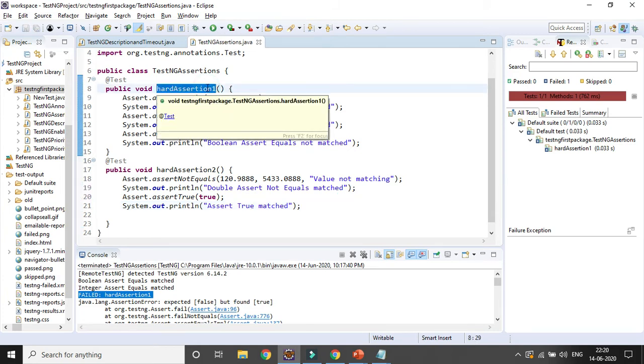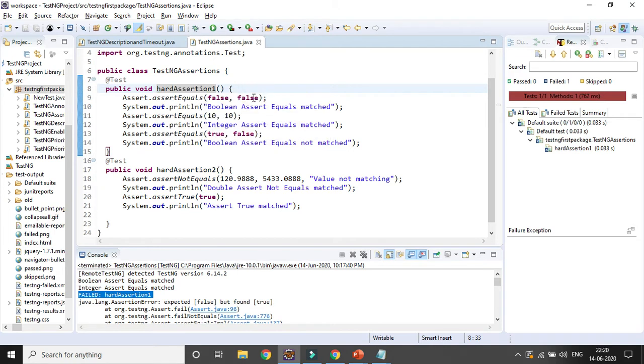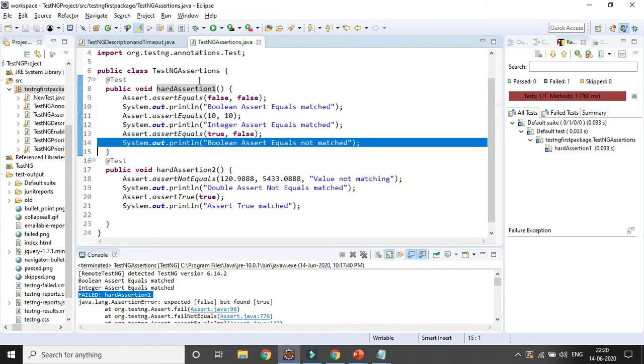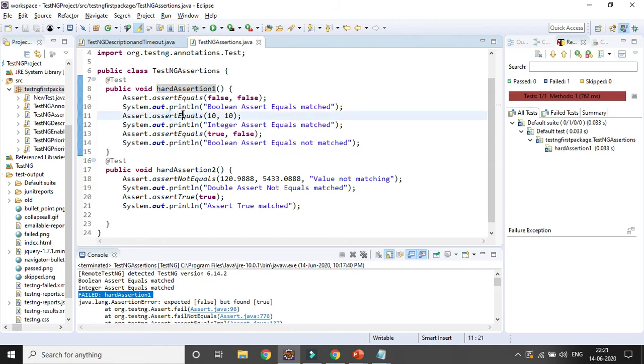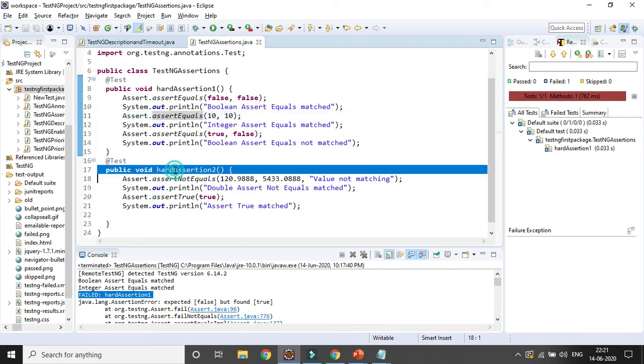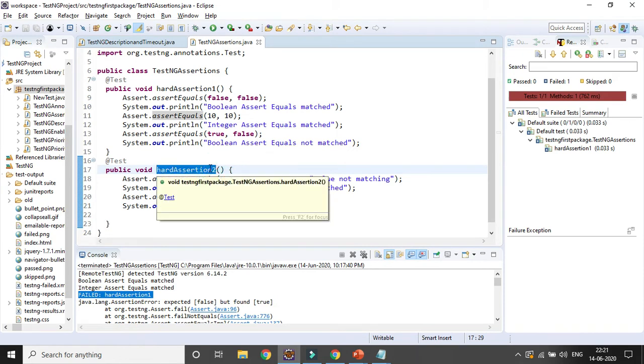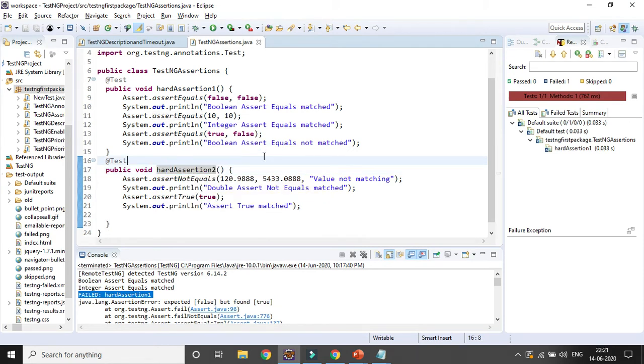Here there are two methods, right? In the first method there are three assertions, so two assertions are getting passed and the third assertion is getting failed. So obviously the lines after that will not be executed, but if another method is there, it will not stop you. Only in the method where the assertion failed, the code after that will not be executed. Other methods will not be impacted. So that is the one advantage. Whenever using hard assertion, it is applicable only for that particular method. It will not impact the other methods.